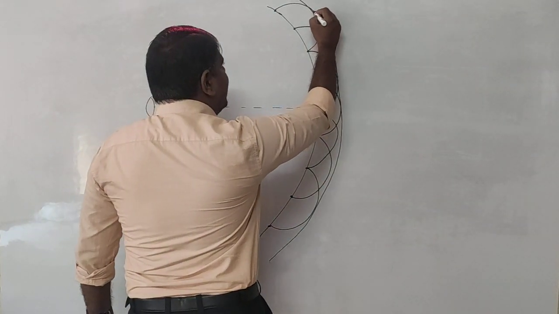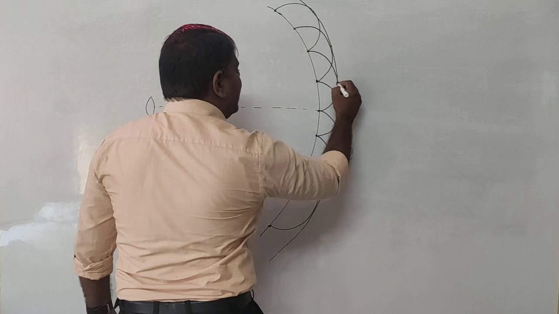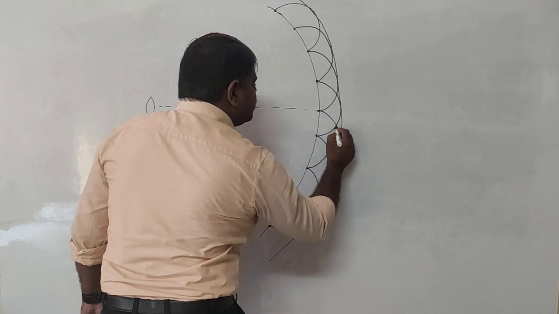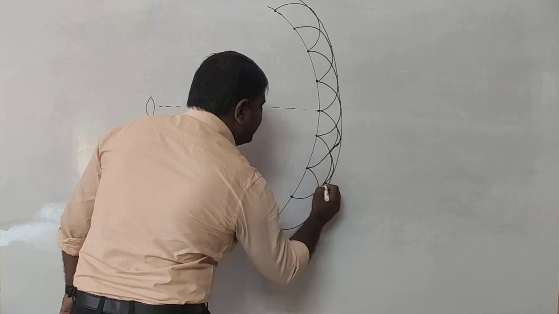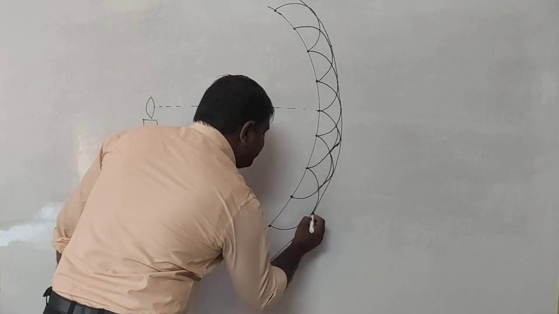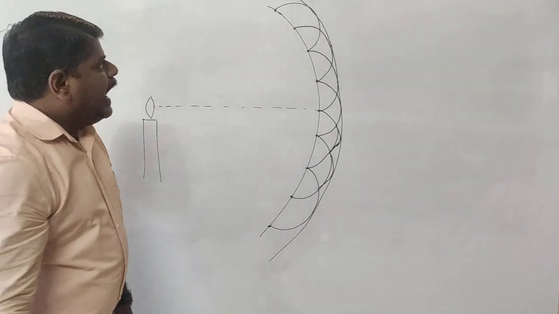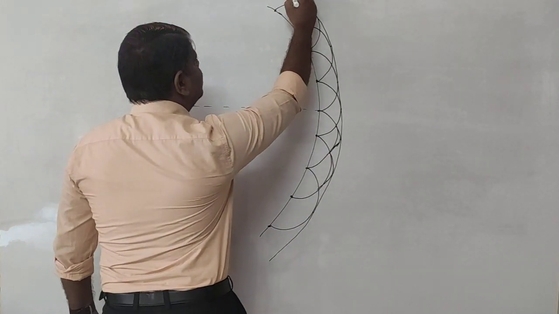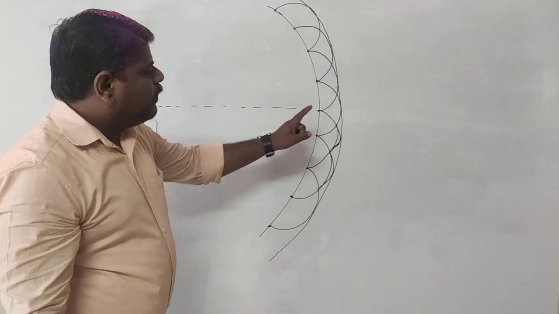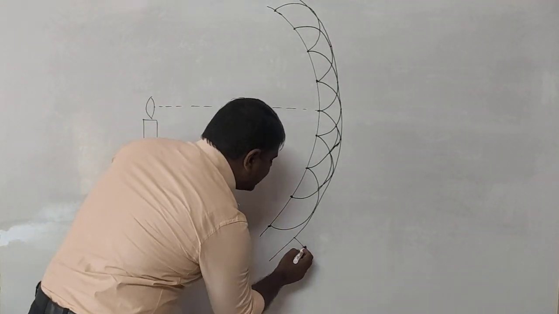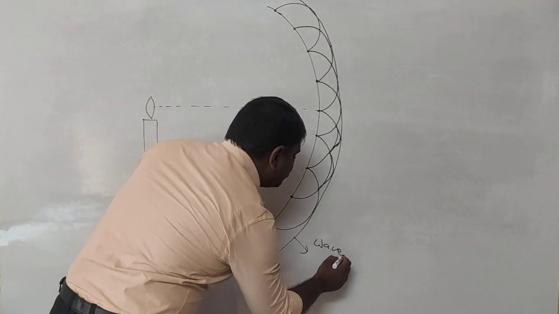That means the point here, the point here, and the point here, all these points are going to have the same phase. And whatever this wavefront is, it will be called the secondary wavefront. This is called a wavefront.